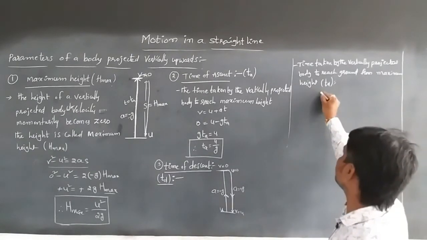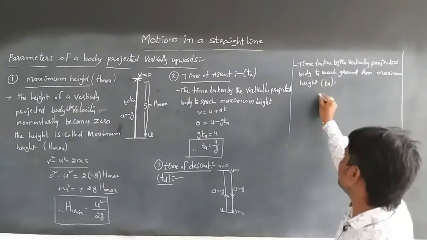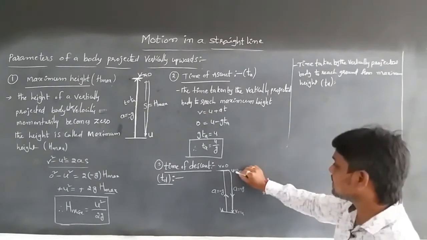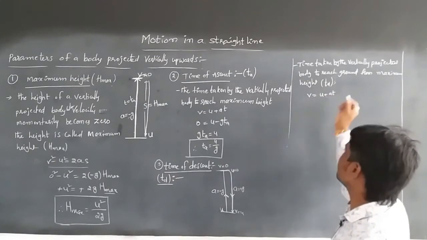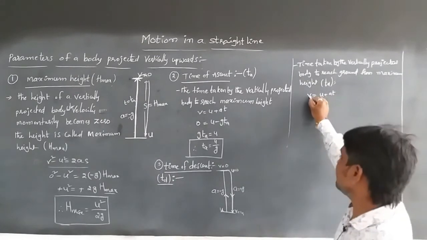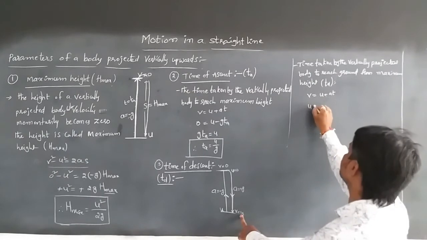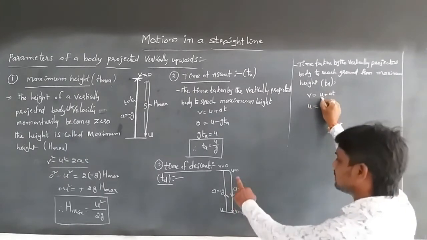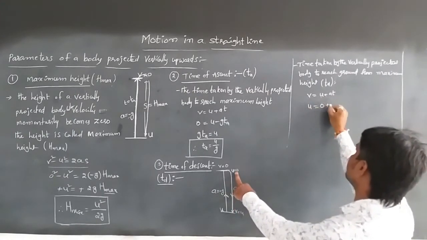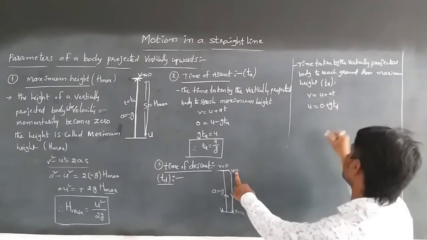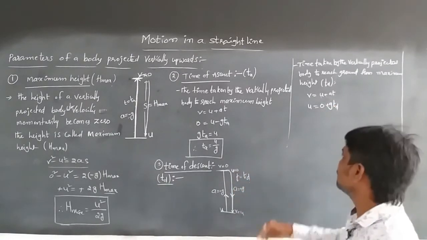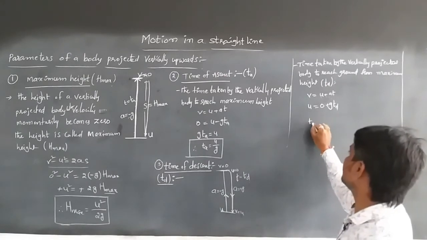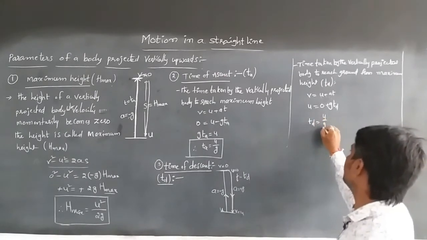So from that equation, the initial velocity will be u, and v is equal to u plus at, the first equation of motion. In this case, u is equal to 0 and a is equal to g, with td the time of descent. So we can directly write that td is equal to u by g.